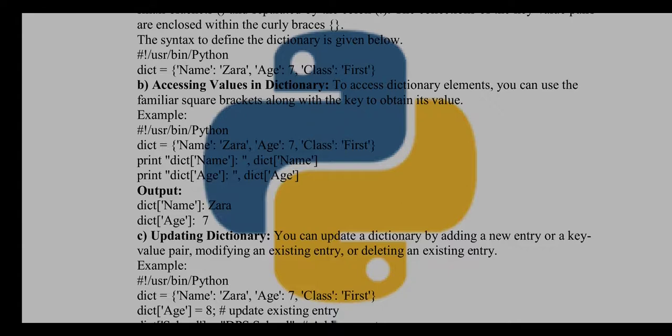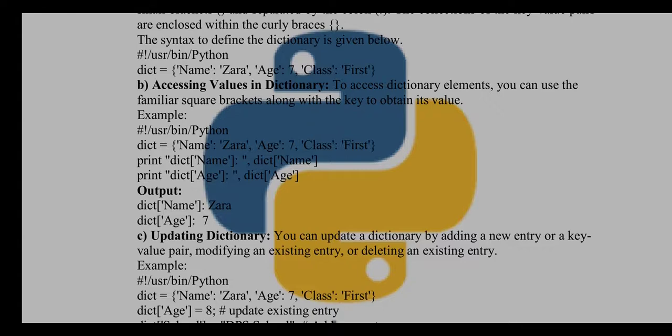Okay, how to access values in a dictionary? To access dictionary elements you can use the familiar square brackets along with the key to obtain its values. So see here the example dictionary, that is name and its value, or we can say key and its value. So we'll specify its elements.